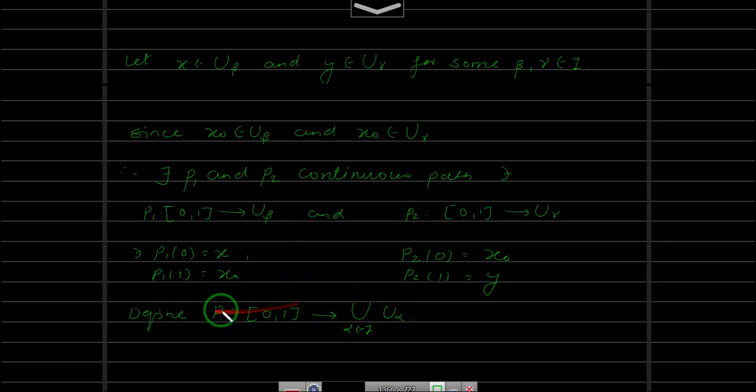So that we say that this is a continuous function and it maps 0 and 1 to x and y respectively, then this is a path connected space, we can say. So we need to define it. Now to define this, we have two functions which are continuous, p1 and p2. Let us define this p by using this p1 and p2, so that this p, the point x0 is common.